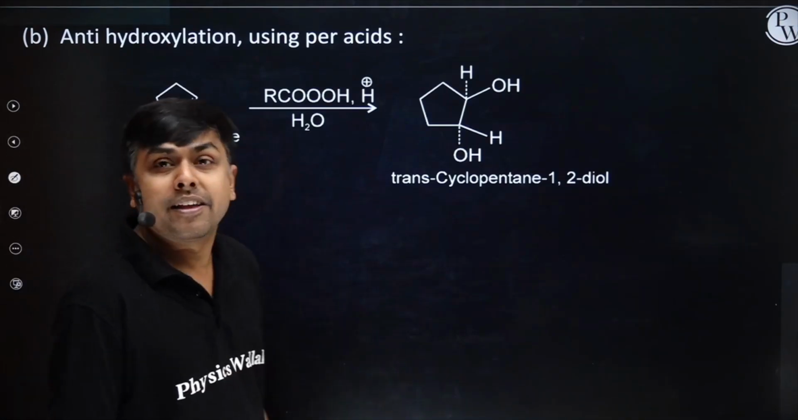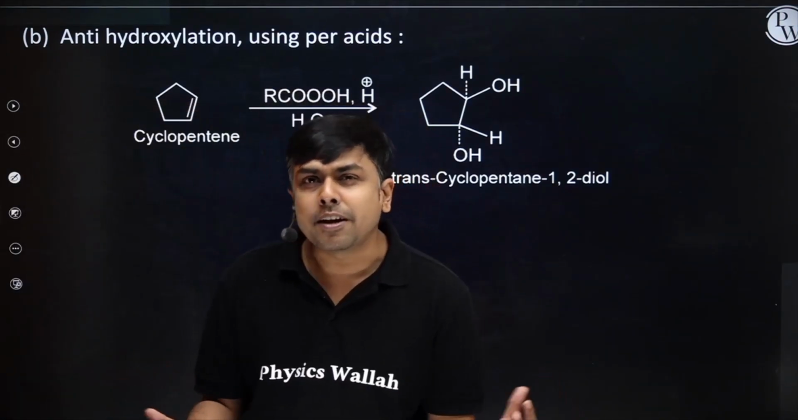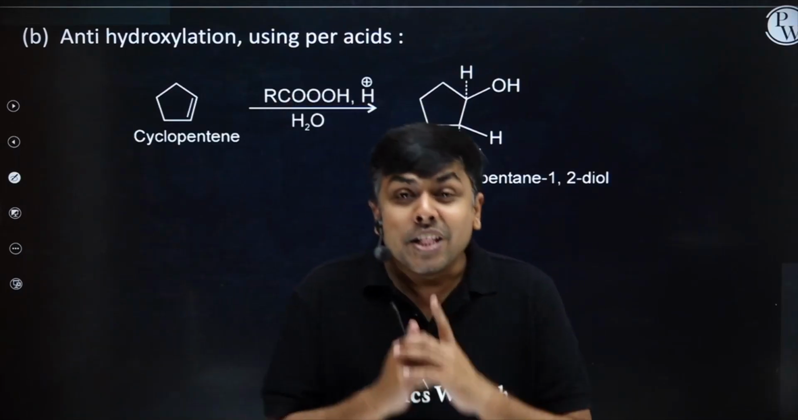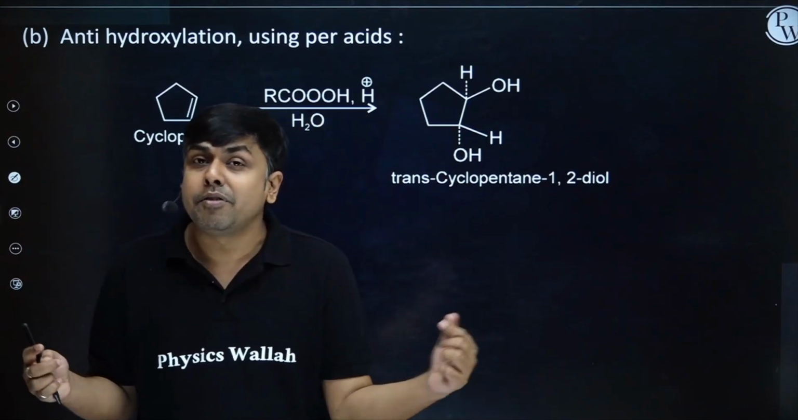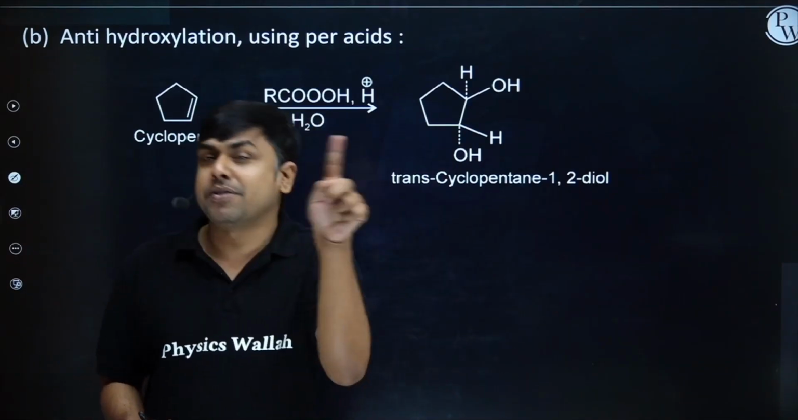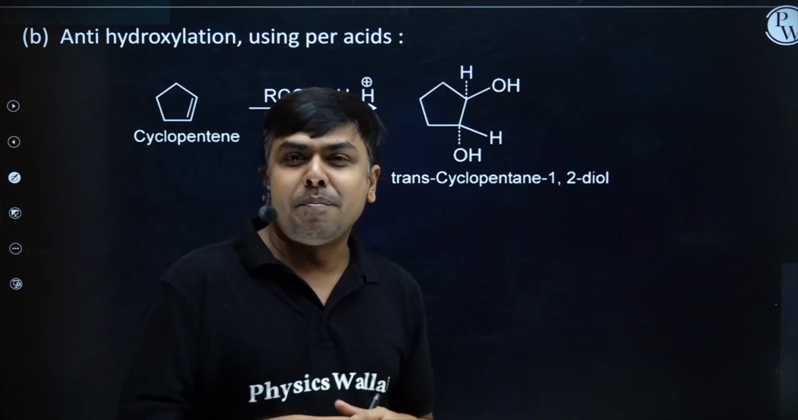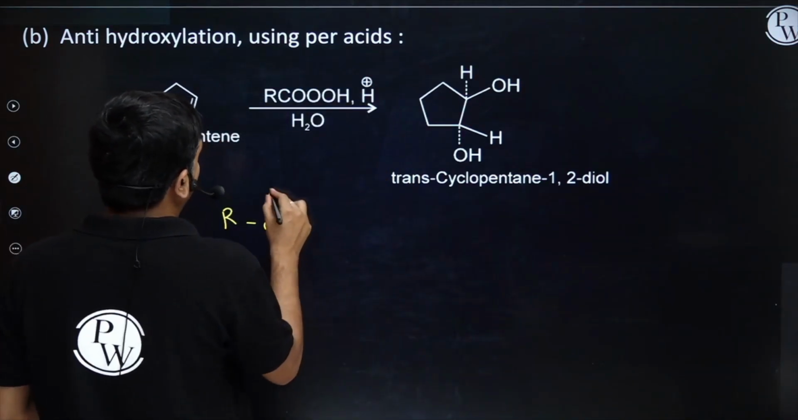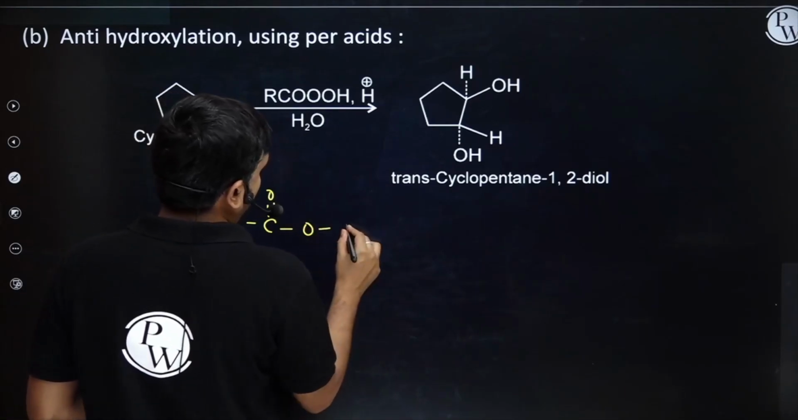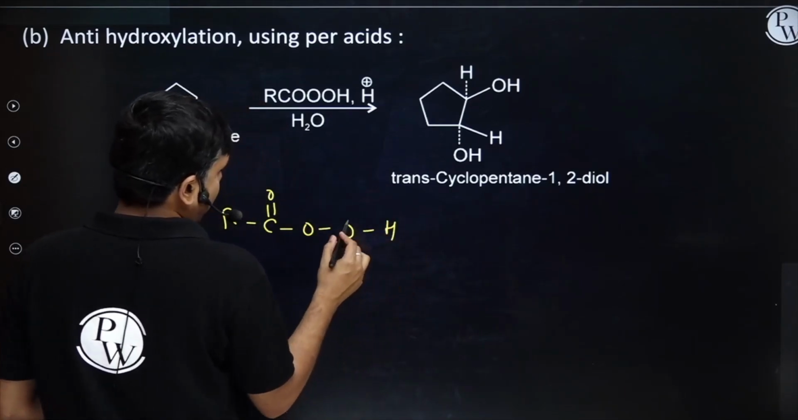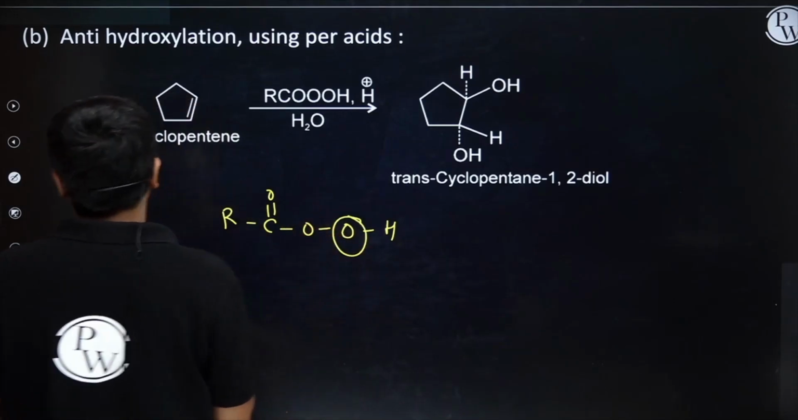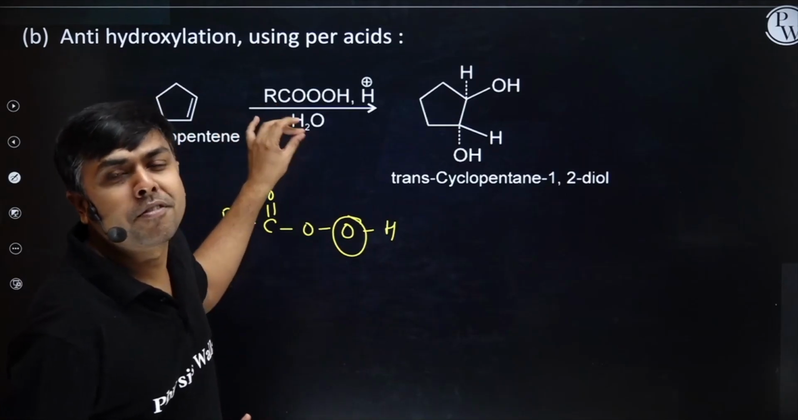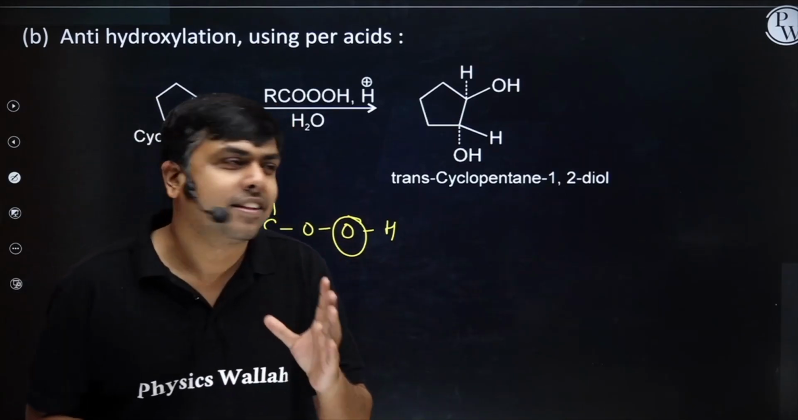Anti-hydroxylation using peracids. What do we mean by the term peracids? We studied this, right? In the previous class also. Whenever alkene is treated with peracid, we have the formation of epoxide, a 3-member cyclic ring, right? I hope you remember it. Peracid: R, C double bond O, O, O, H. This is one additional oxygen, right? And what will this oxygen do? It will form a 3-member cyclic ring with the alkene, right?